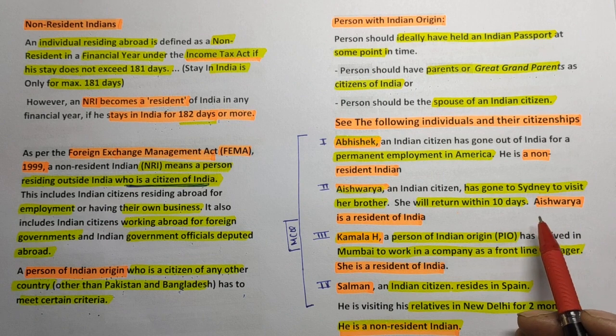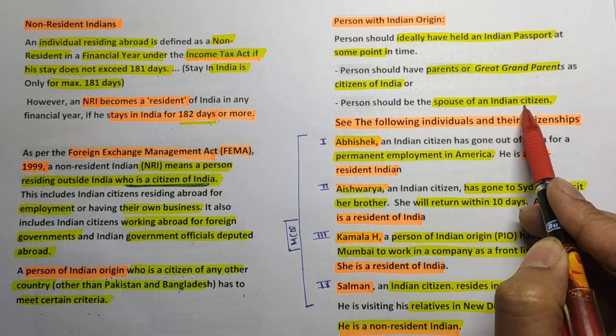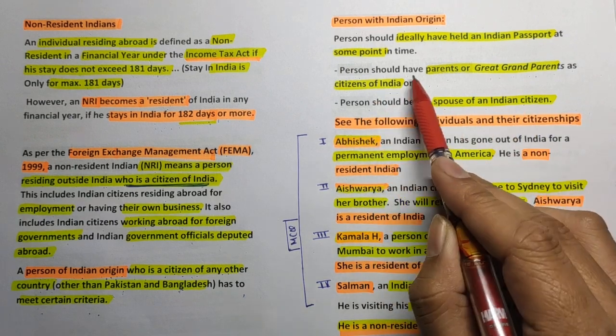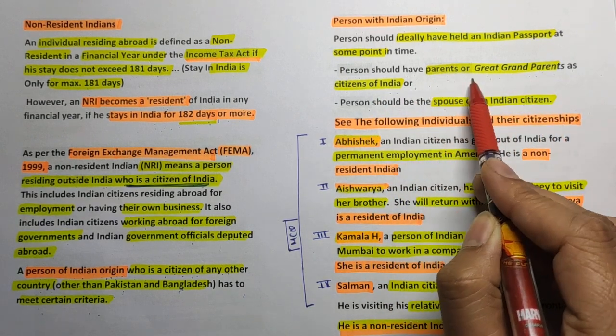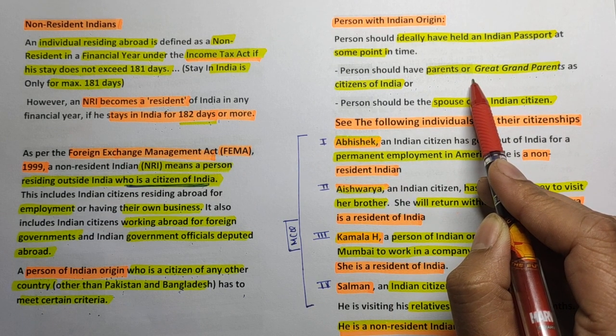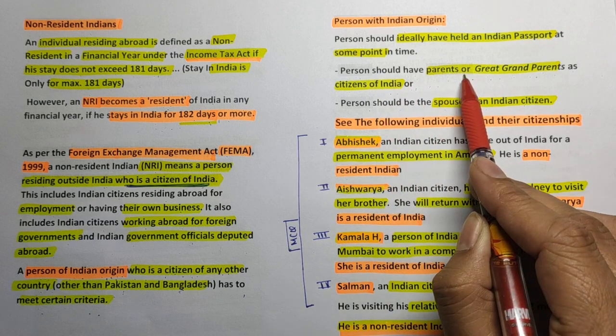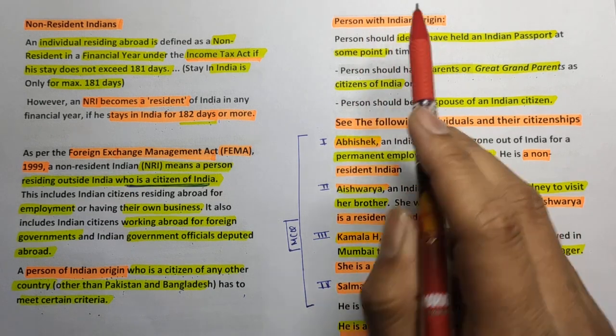And the third criterion is that the person should be the spouse of an Indian citizen. See here, the person should have parents or great-grandparents. You know Kamala Harris, the vice president of the USA, right? Her mother belonged to India. That means we can say Kamala Harris is a person of Indian origin. Okay, through examples you can remember.